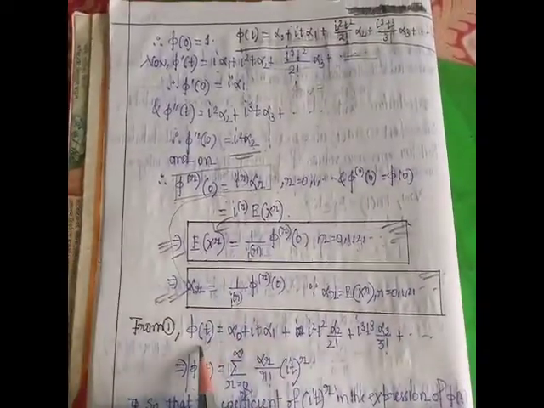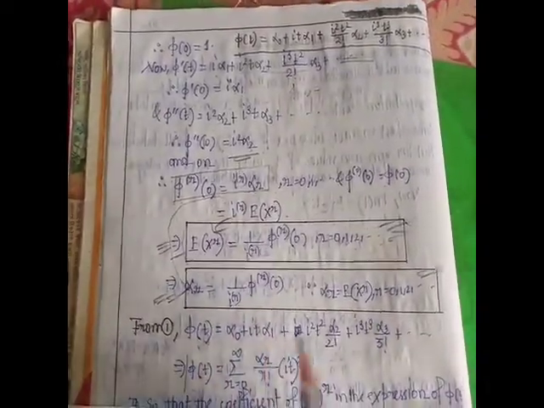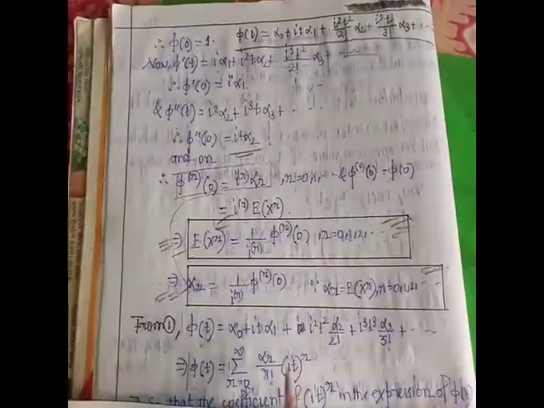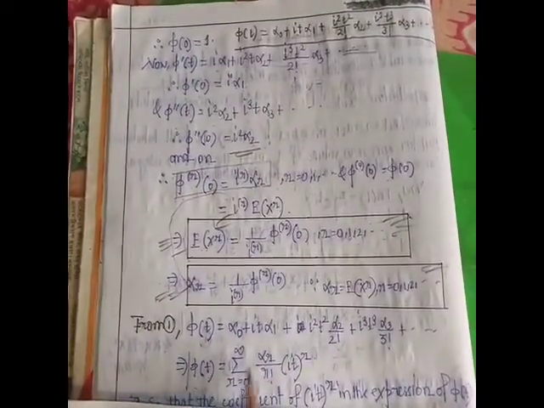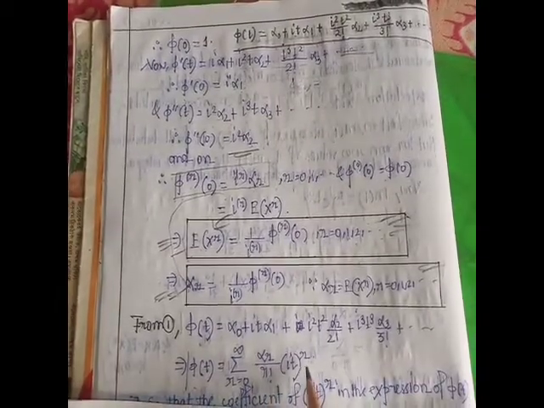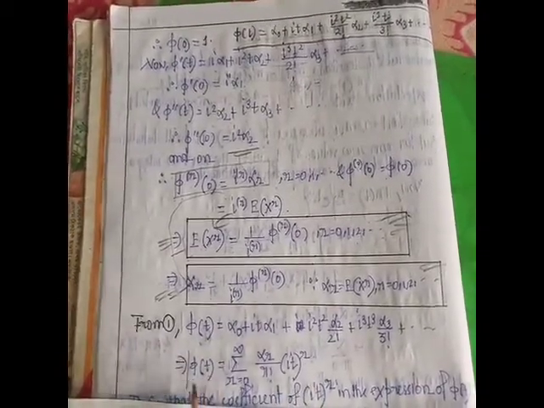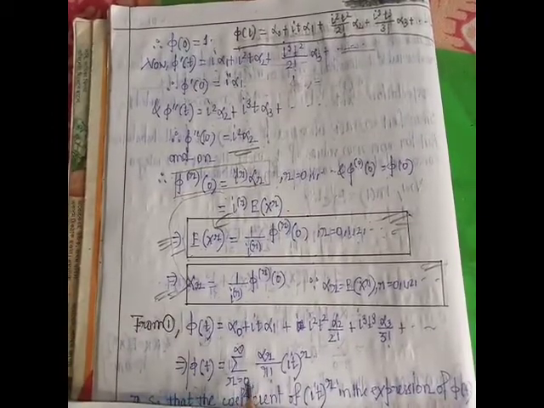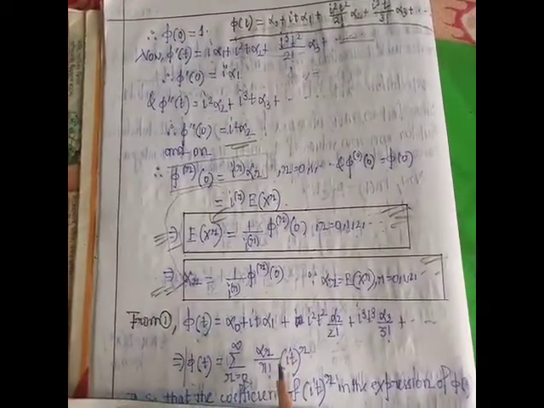And this is the expression of φ(t) in terms of moment about origin. So φ(t) equal to summation over r equal to 0 to infinity α_r by r factorial (it)^r.